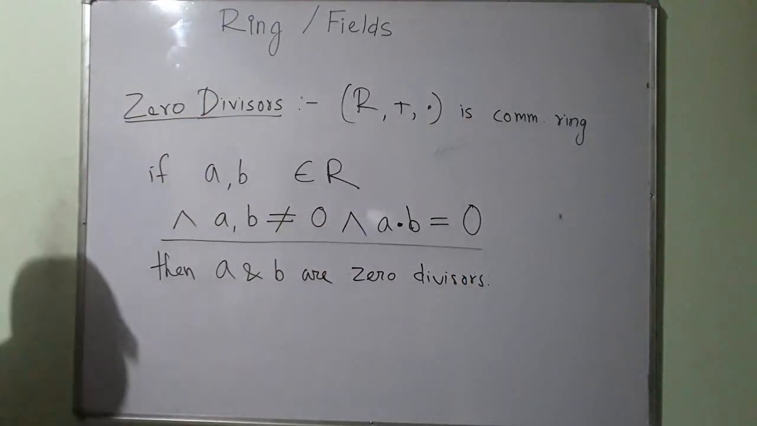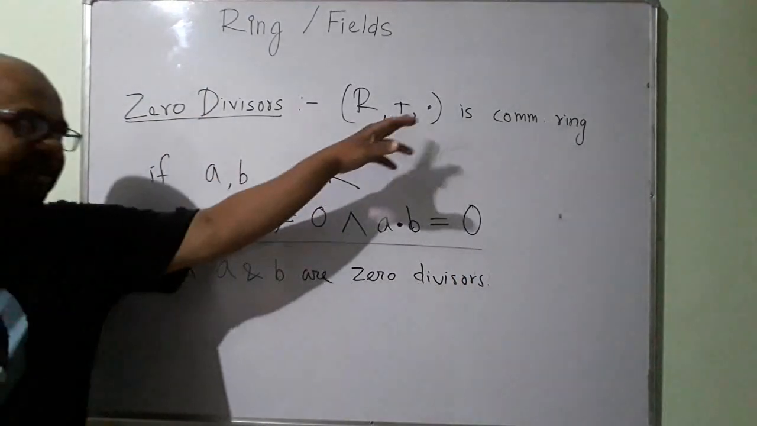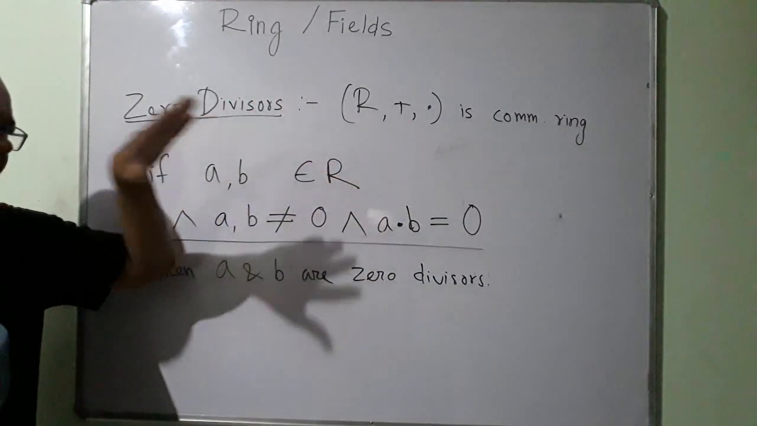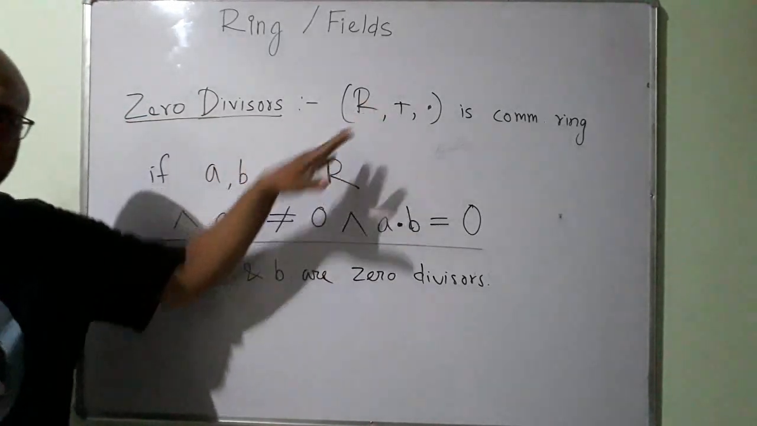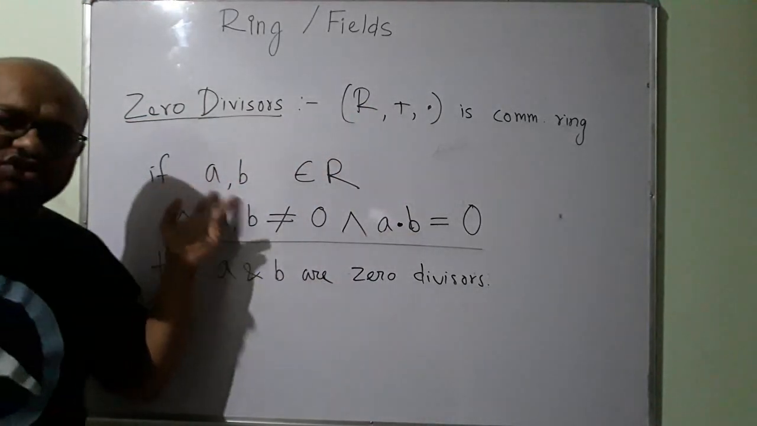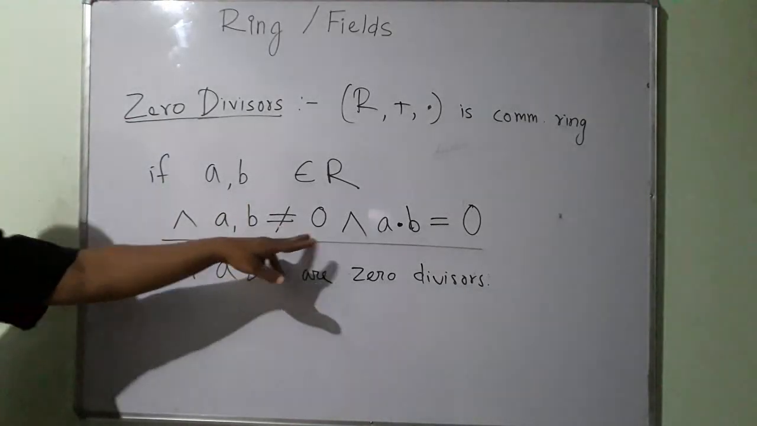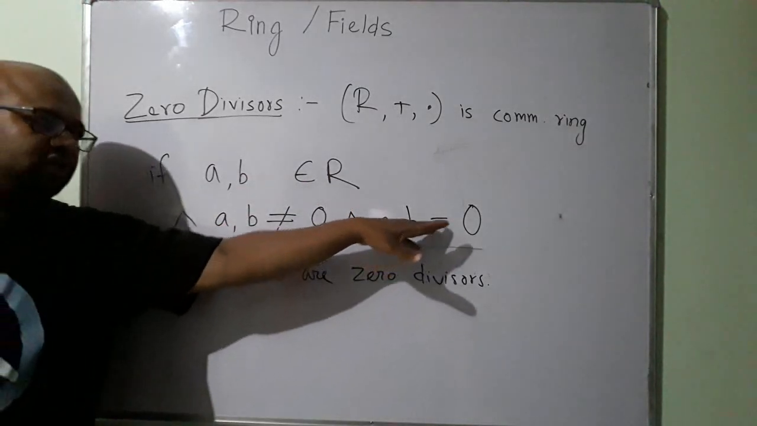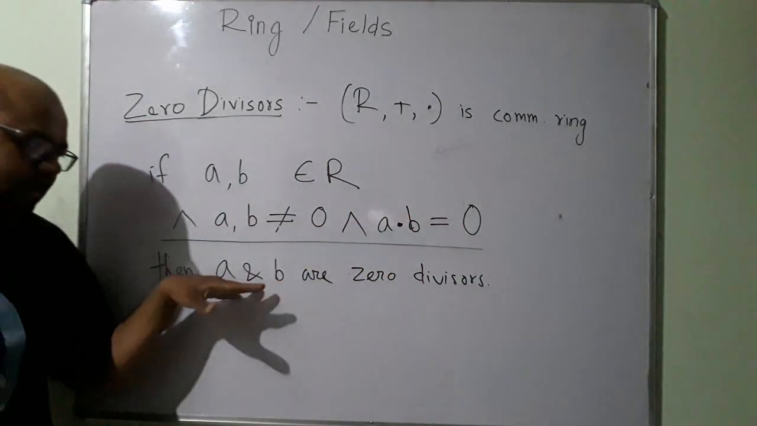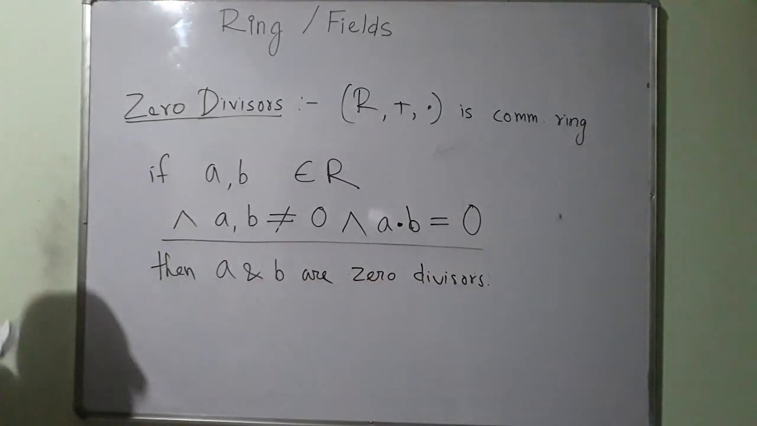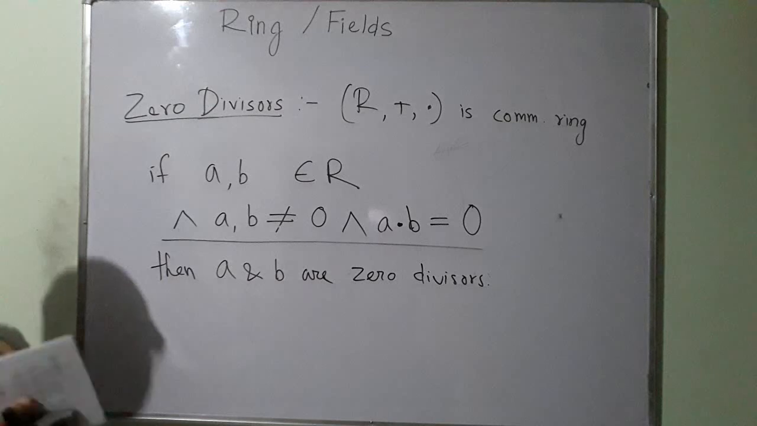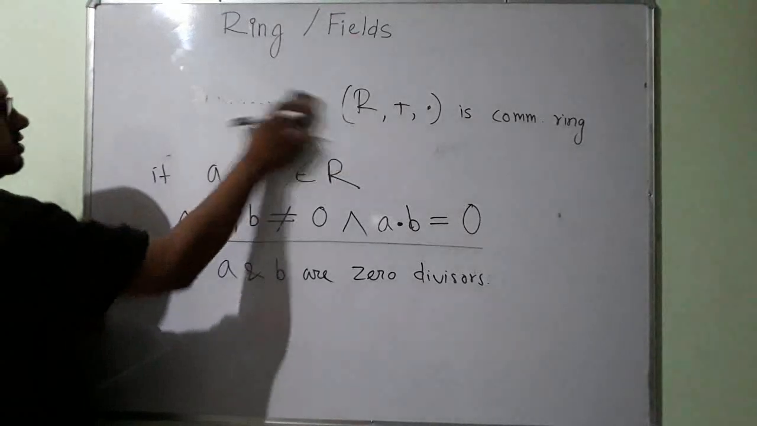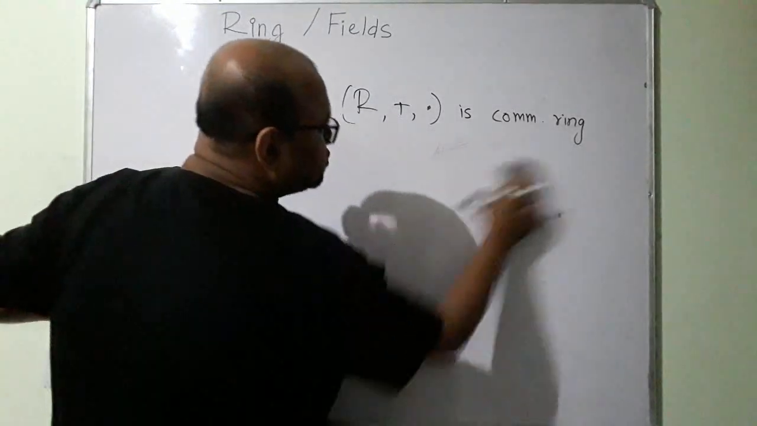What is 0 divisor? Once again, my set has to be a commutative ring. My two elements are from this set. Some two elements where none of these two elements is equal to 0, but the multiplication of these two elements must be equal to 0. If the multiplication of these two elements is equal to 0, then these two elements are called 0 divisors, because these two divide 0. This follows naturally from the definition of divisors. Let us talk about this with an example.